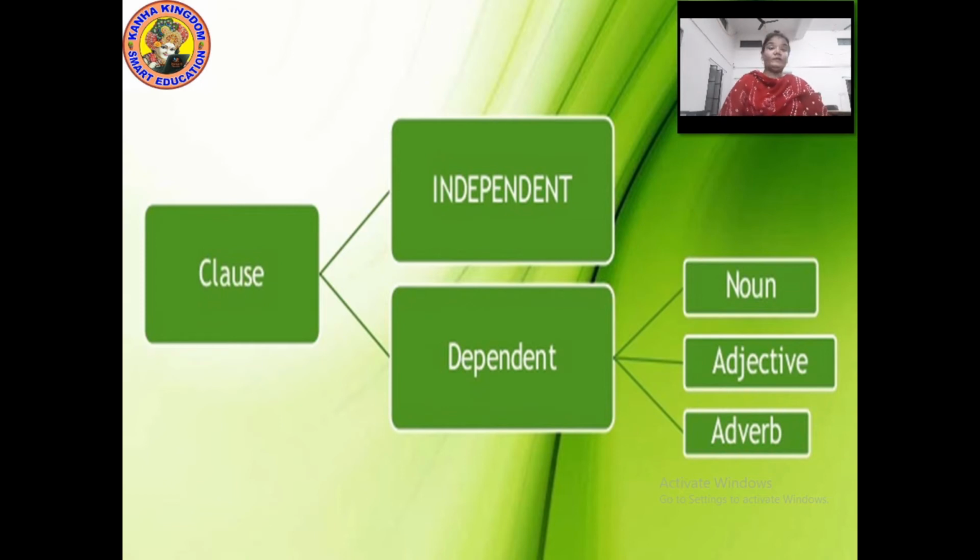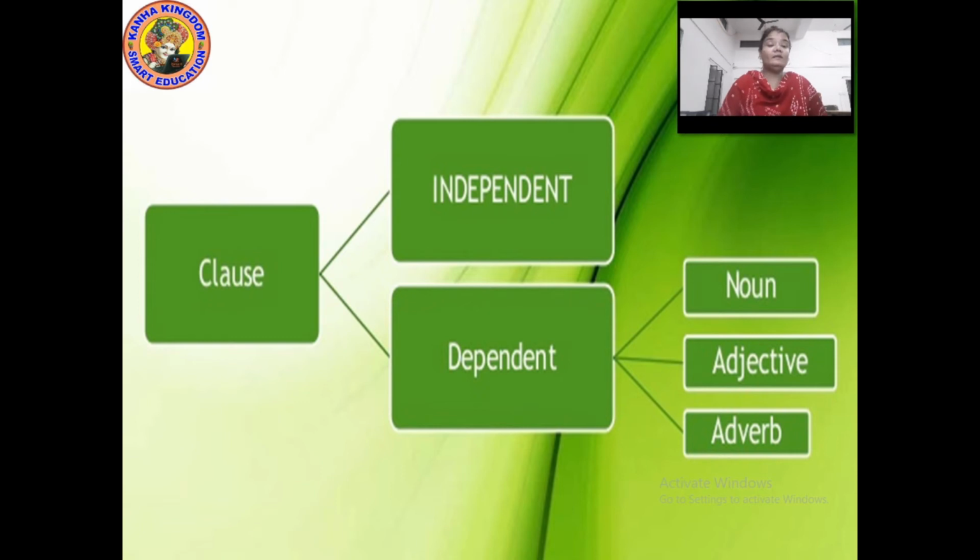Now, as I told you, clauses are of two types, dependent clause and independent clause, right? Dependent clause has a noun, has an adjective, has an adverb. Okay? Dependent clause will have all these three things, because it is a complete sentence in itself. It does not need any part of the sentence to express itself.